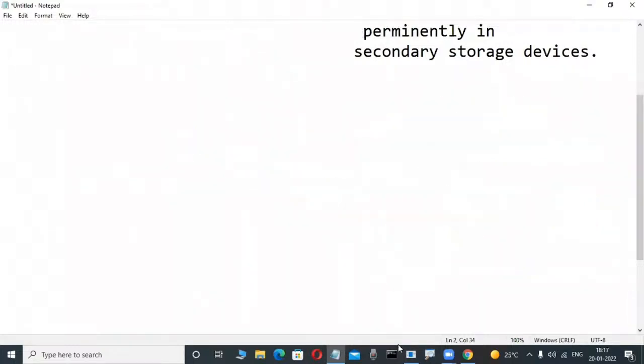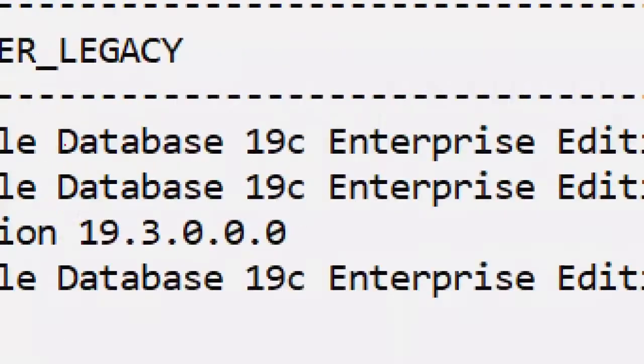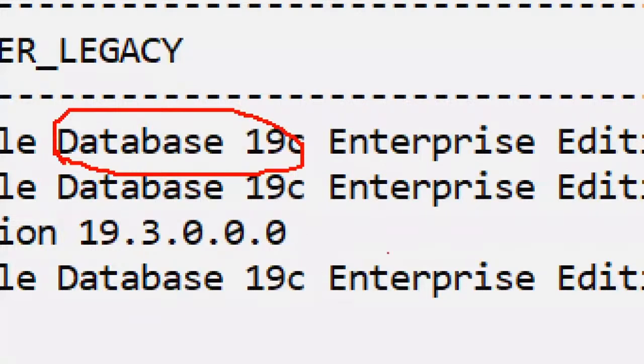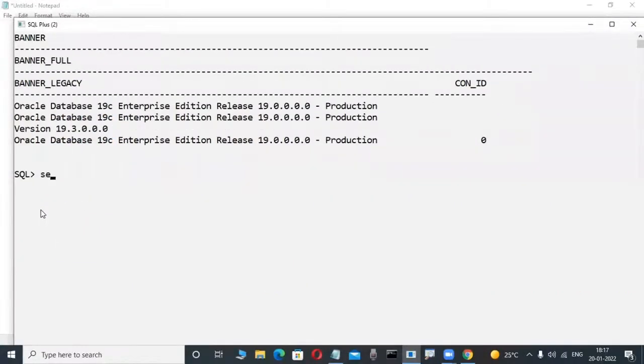Now check it out, concentrate here. For example, suppose this is an Oracle database. In my system, we are teaching many classes, so there are many tables. Check it out, observe here. In my Oracle database, this is a table.